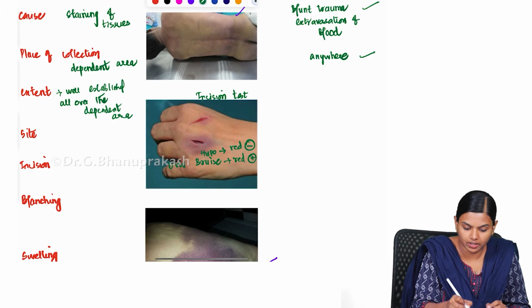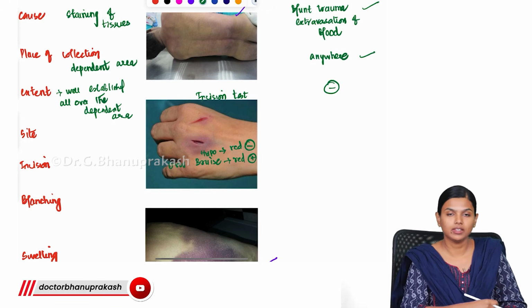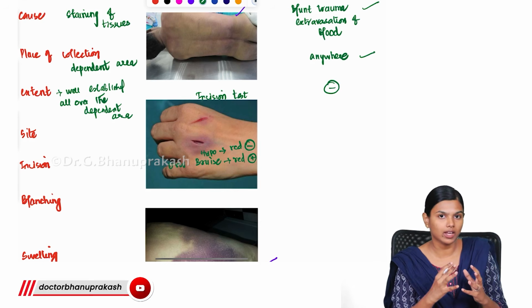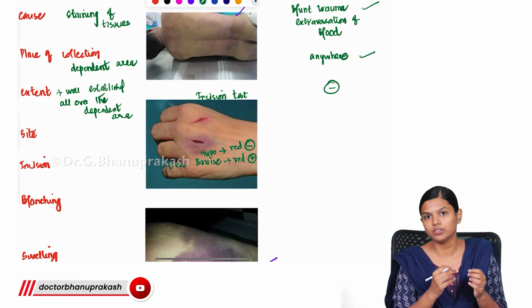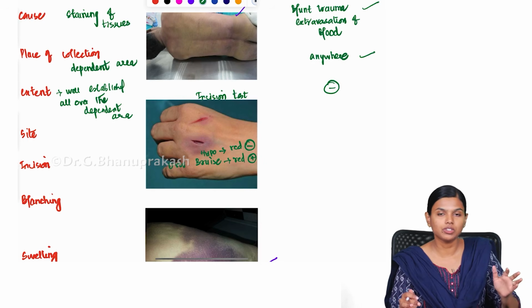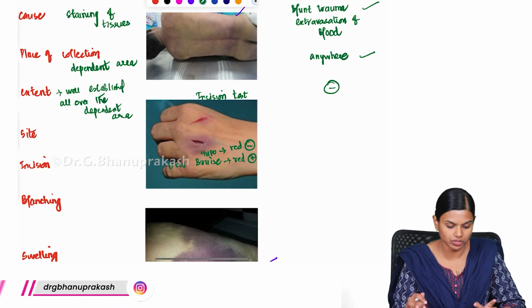All over the dependent area. Here it is not like that. Only over the area of impact, wherever the blood could go, only over that area you will be seeing this bruise. It will not be widely seen all over the body, but hypostasis is sometimes seen all over the back except for the pressure area.